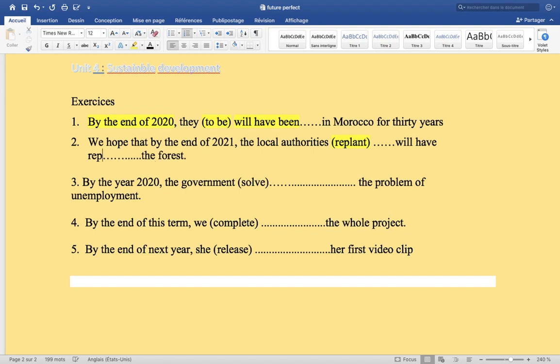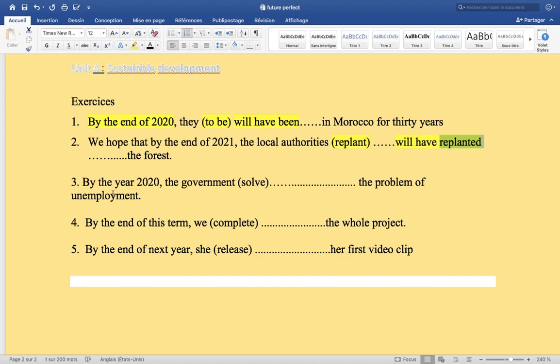So we have: we hope that by the end of 2020 the local authorities will have replanted. We have the rule will have, and the past participle of the verb replant, which means replanted.